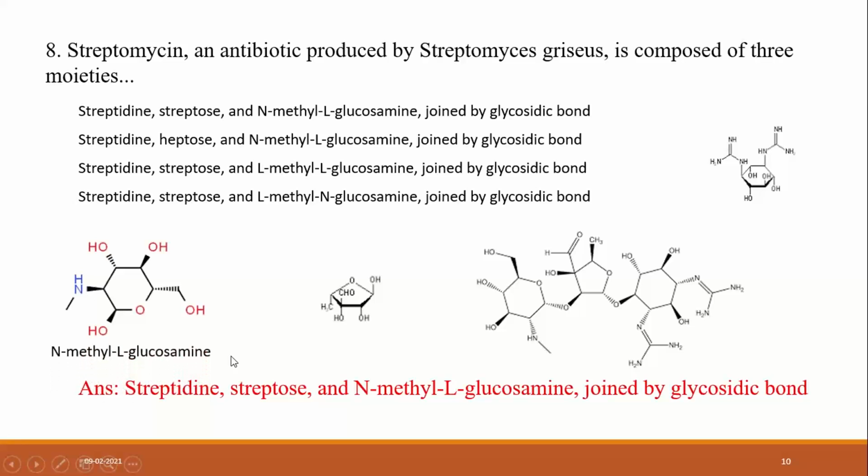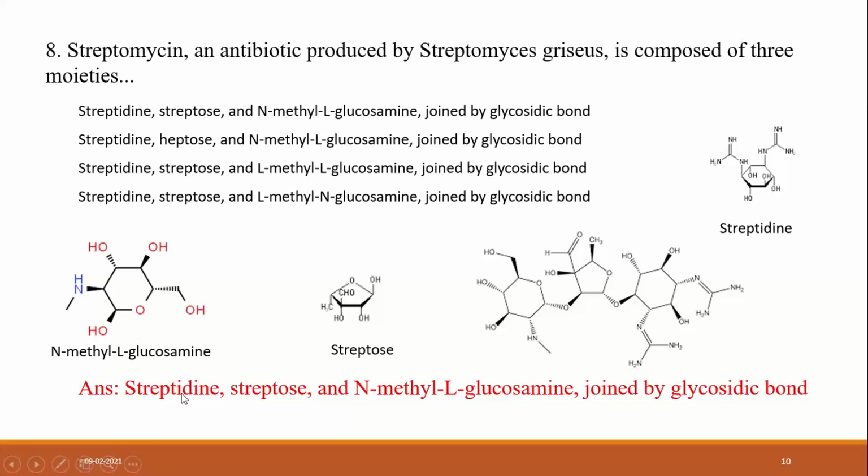The answer is N-methyl L-glucosamine. The nitrogen is substituted with a methyl group, and in glucosamine, the groups are above the plane and below the plane. That's why it is L-glucosamine. This is streptose. Streptose means a sugar moiety containing an aldehyde functional group, and this is streptidine. These three are joined with O-glycosidic bonds, and it forms streptomycin.